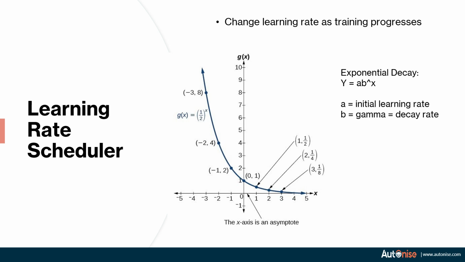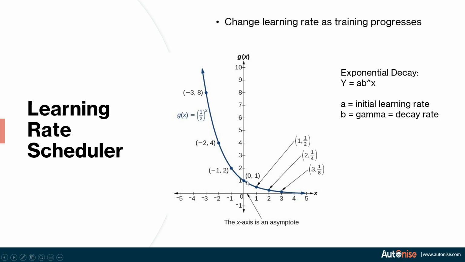Over here, there is a graph which shows the learning rate scheduler of one single type, which is the exponential decay. So this is an exponential graph, and you can see that as we keep on increasing the number of steps, the value of the function keeps on decreasing exponentially.